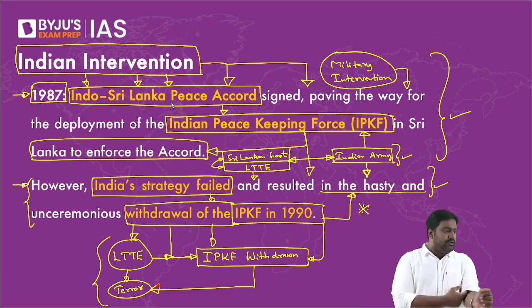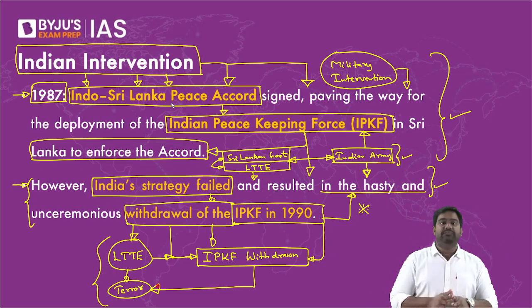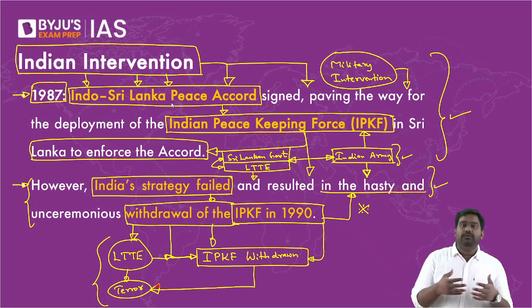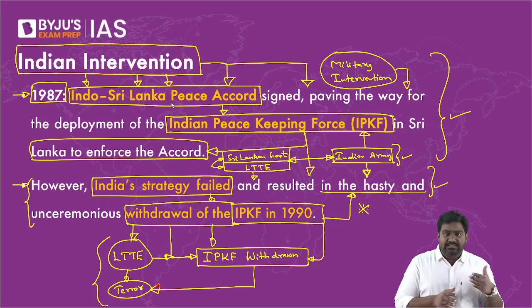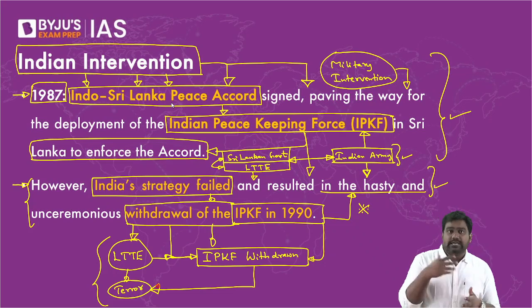Tuti is asking, if the ceasefire was signed, then why breach the agreement? As I told you, both the parties were unhappy with India. They agreed to the ceasefire only because there was obligation, there was pressure from the Indian side. Right? They only made a commitment for diplomatic sake and promised that a ceasefire would be implemented. But since they held India responsible, LTTE also blamed India, Sri Lanka also blamed India. They wanted revenge on India. They broke the ceasefire. They didn't implement the agreement as promised, and they started targeting the Indian troops itself.